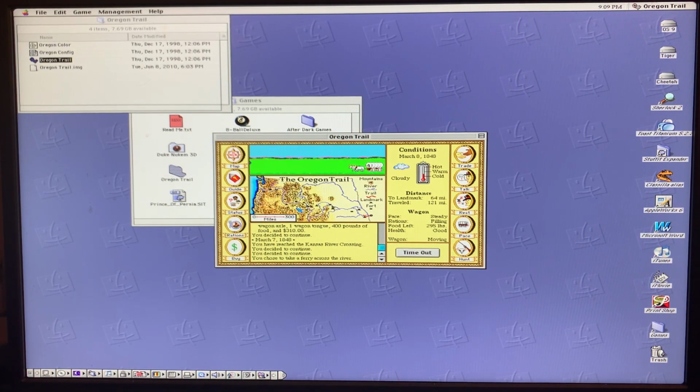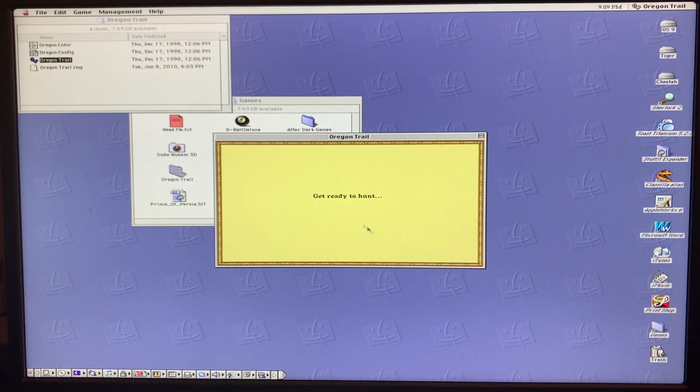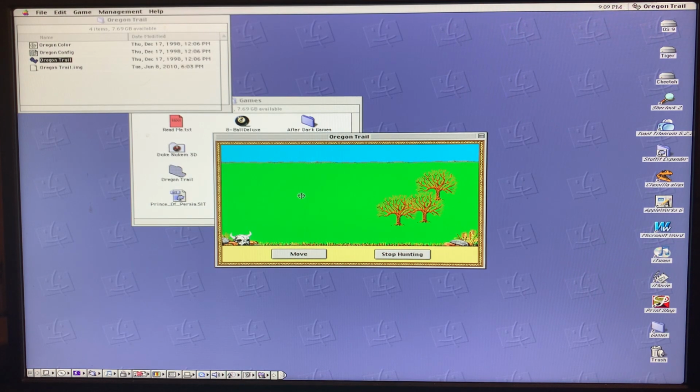Okay, we've made it across the river, and I notice our food is running a little low, so I'm going to hunt. Shot a deer. There's a buffalo. Can we get the buffalo? No, we can't get the buffalo. There's another buffalo. We got it.